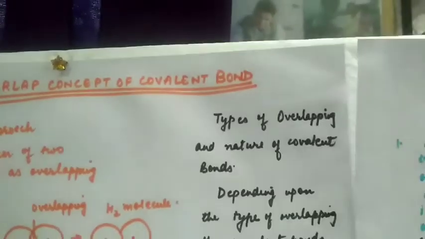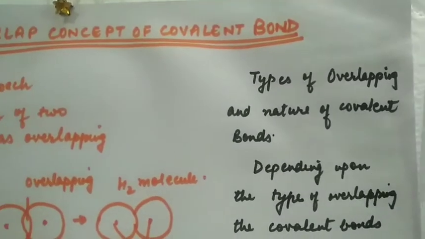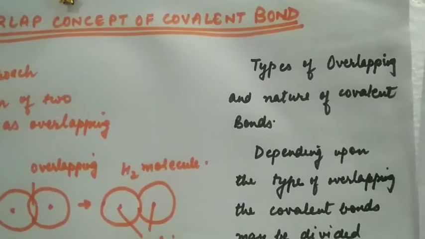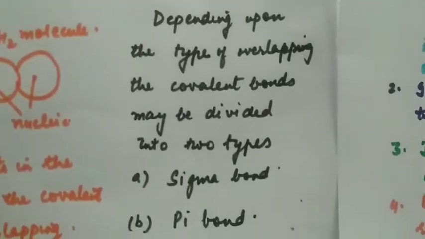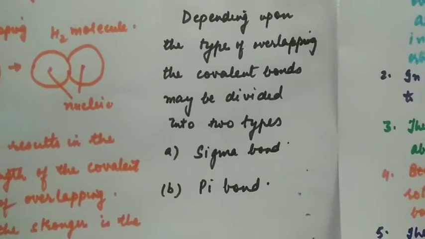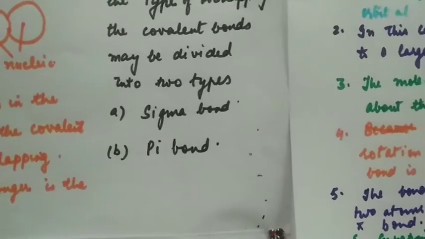Overlapping is of two types, and based on the overlapping, we can decide the nature of covalent bond. Depending upon the type of overlapping, the covalent bonds may be divided into two types, sigma bond and pi bond.